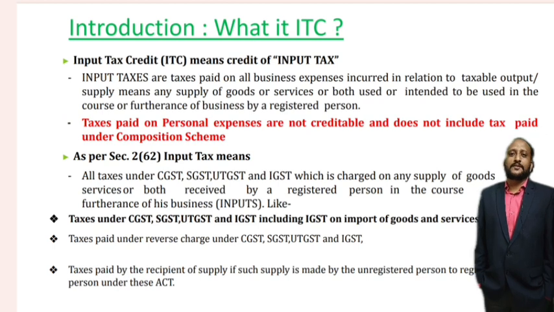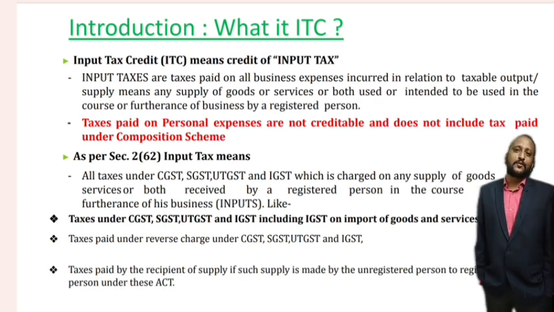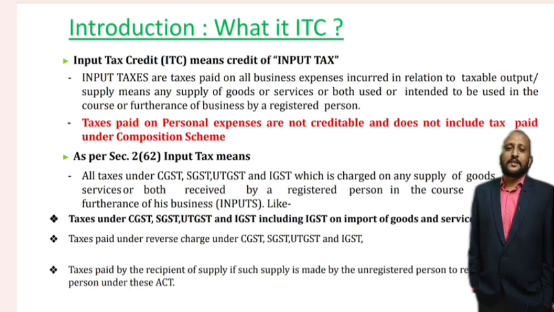Input taxes are nothing but all the taxes which are paid on the business expenses that are incurred in relation to the taxable output or supply, which means any supply of goods or services or both used, or intended to be used, in the course or furtherance of business by a registered person. So all the taxes paid on personal expenses are not creditable.